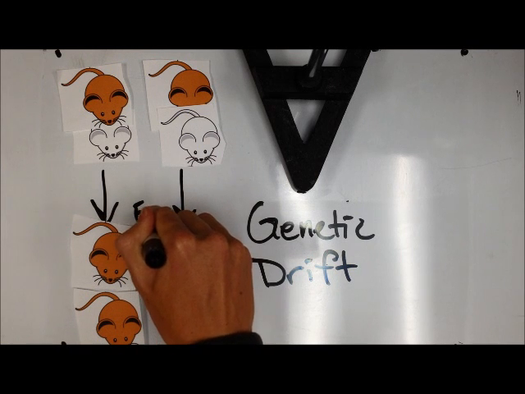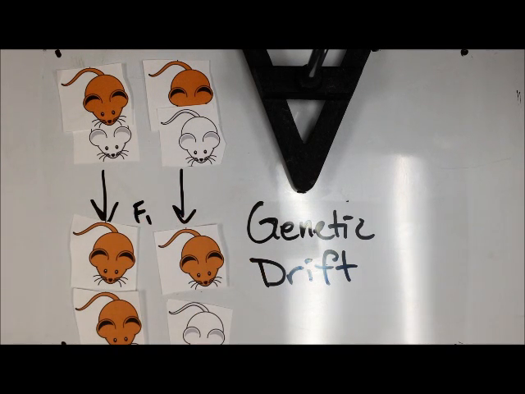The population of the second generation is significantly different than the first generation. This is entirely due to randomness. The smaller a population is, the more probable it is that it will be greatly affected by genetic drift, but it can still take place in large populations.